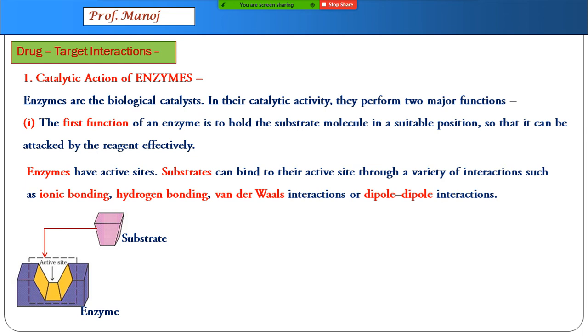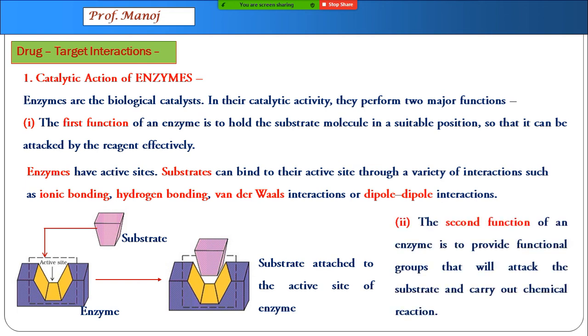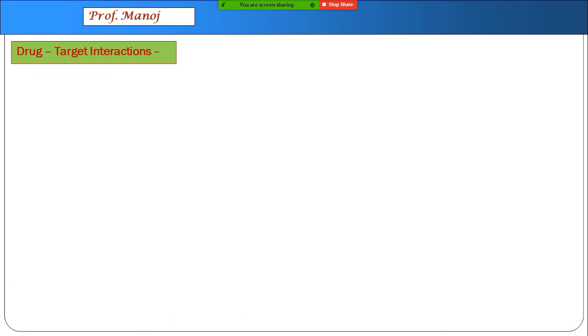So this substrate will go and attach to the active site by any of these above forces. Second function of the enzyme is to provide functional groups which can attack and carry out chemical reactions. Now, this is a background how enzymes work. We will see how we utilize this to work as a drug target interaction.